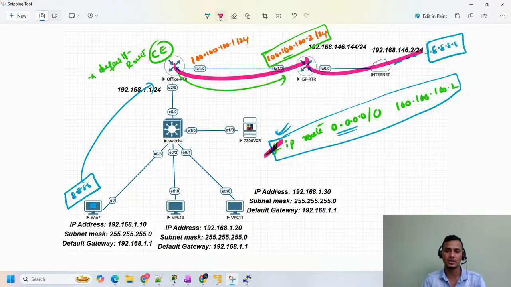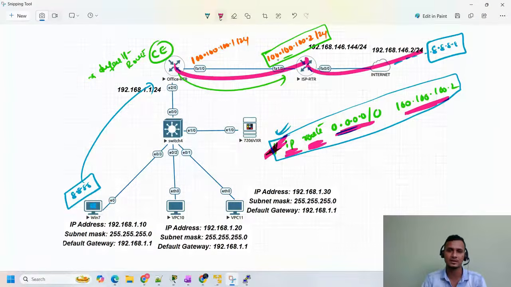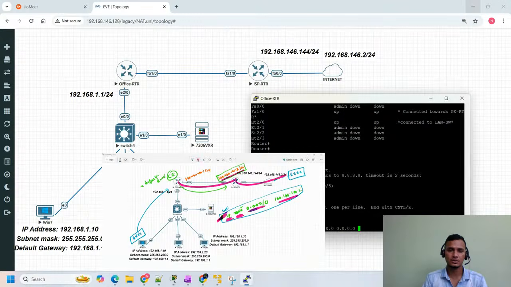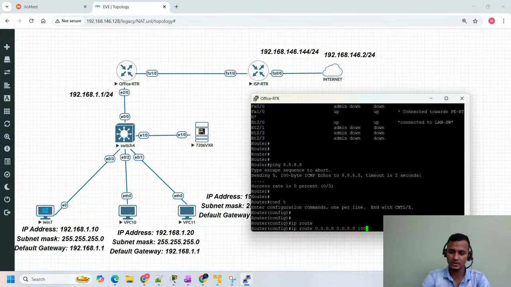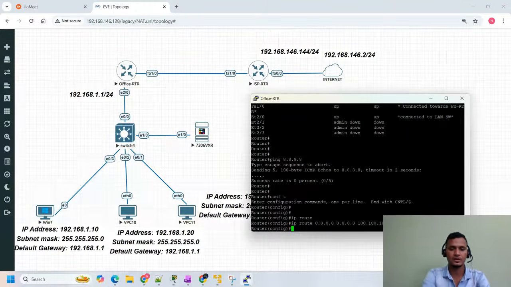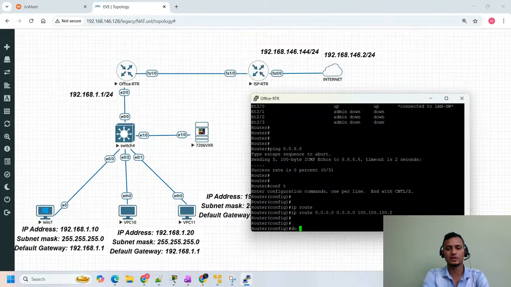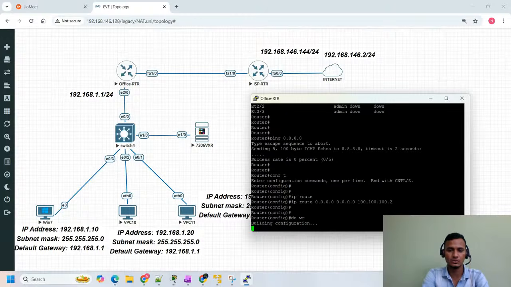So now I'm going to configure this particular route. IP route 0.0.0.0 and the subnet mask will also be 0.0.0.0. My next hop will be this IP address, 100.100.100.2. Just hit enter. To save the configuration, if you are in global configuration mode, the command is do write.